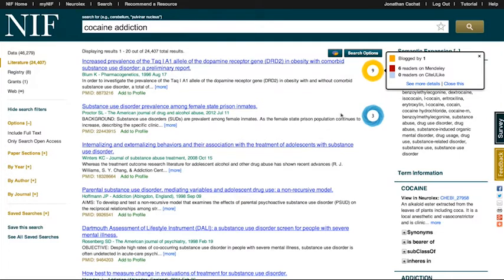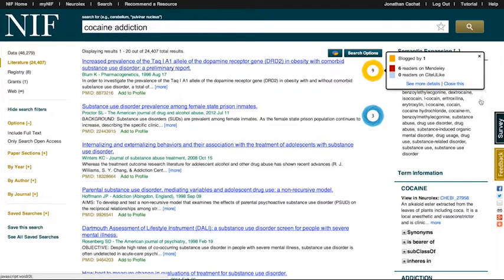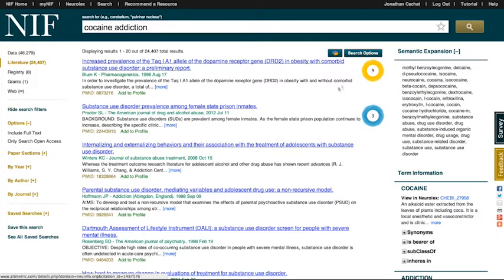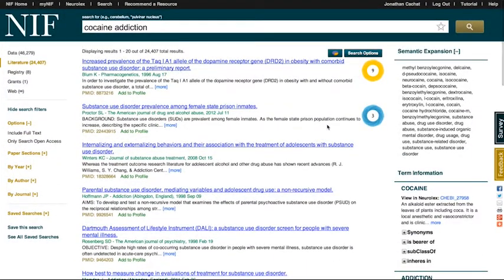So what this does is it gives me an idea of what people are talking about. What papers have made it around the circles, and what are people discussing? This is a very unique feature about NIF that you can't find anywhere else. And it gives you a really good indication of, okay, I want to get into the field of cocaine addiction, or I'm in the field of cocaine addiction. What are people talking about? What articles are getting virally spread throughout the scientific community? It can be really helpful in helping you choose where to start, or new ways to rank and search and discover literature.